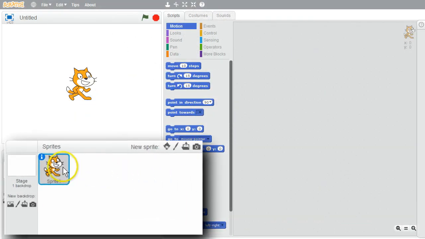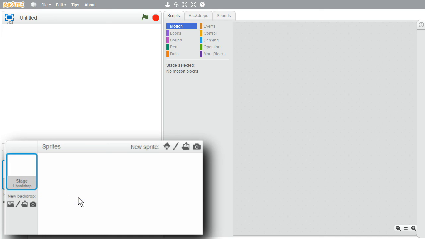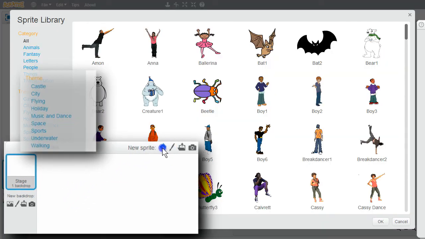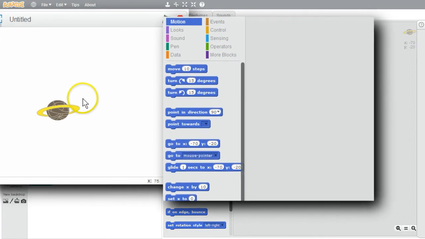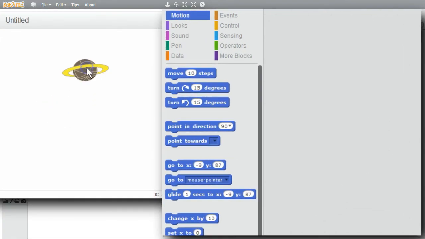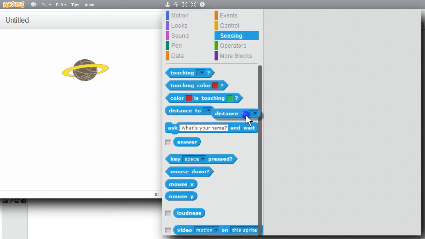I don't need the cat. Right-click, delete. I'll need a couple new sprites. Space. Double-click on Planet 2. I'll move this over a little bit. It needs to get the distance to the center of the stage. I'll go to Sensing. Distance to. I can get the distance to another sprite if I had one.